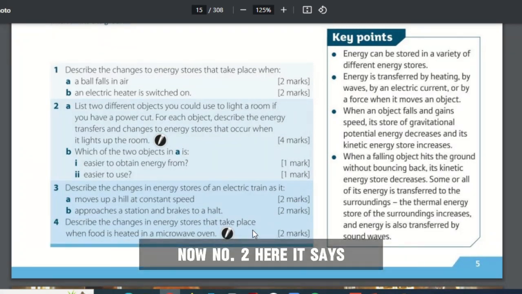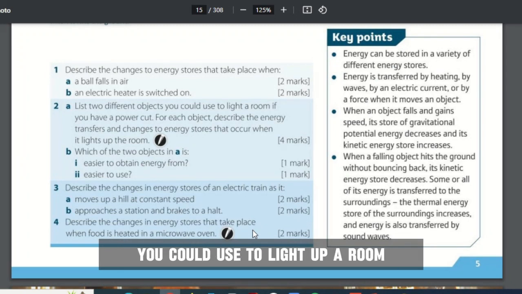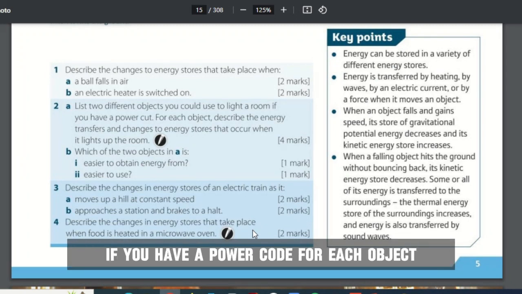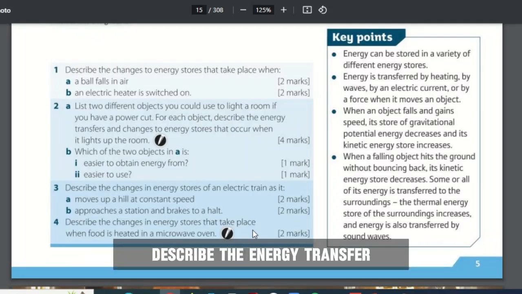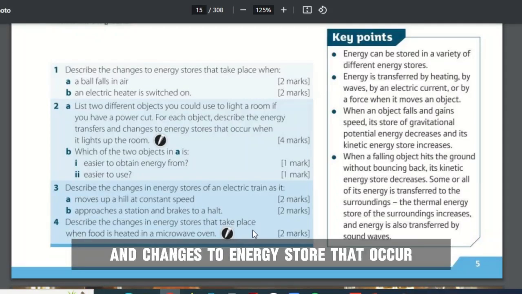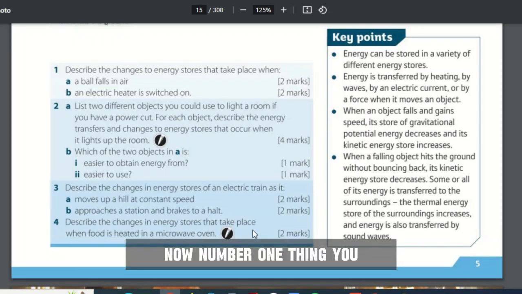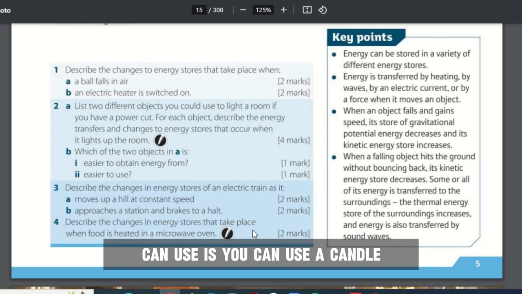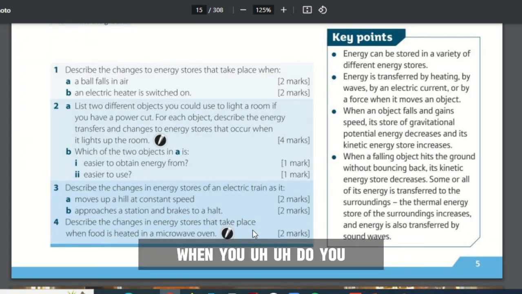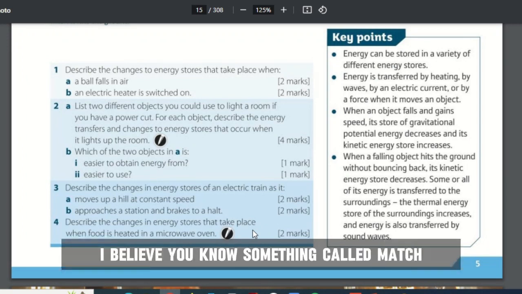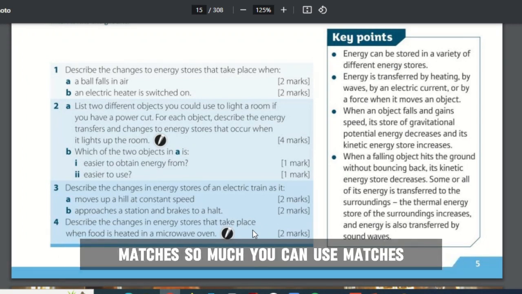Now, number 2 here, it says, list 2 different objects you could use to light up a room if you have a power cut. For each object, describe the energy transfer and changes to energy store that occur when it lights up the room. Now, number 1 thing you can use is a candle. I believe you know something called matches.